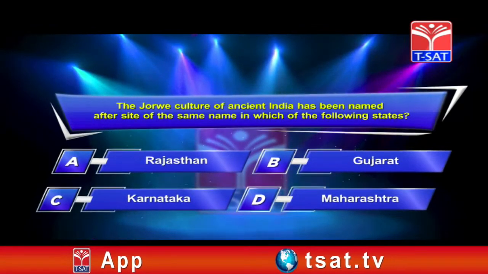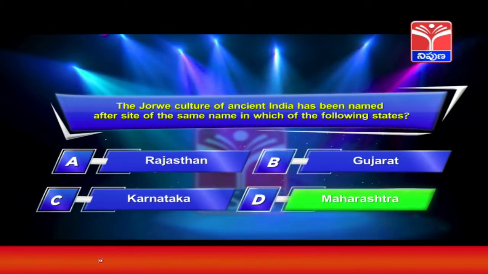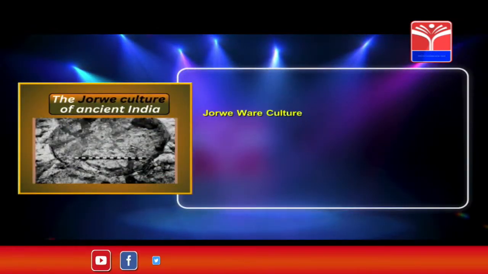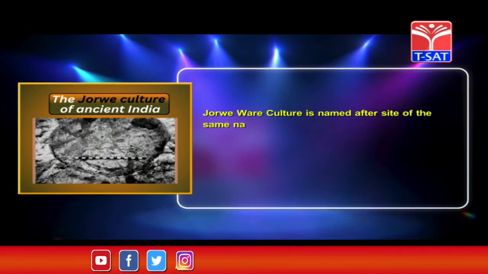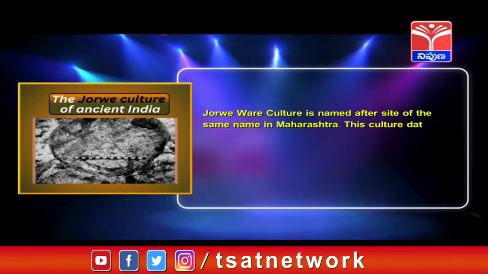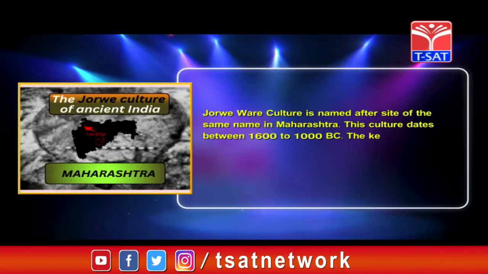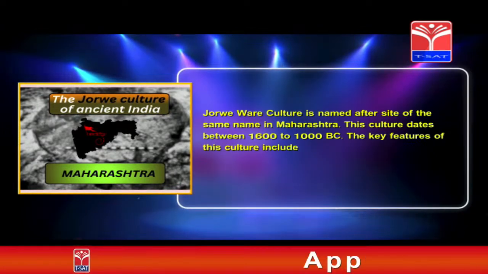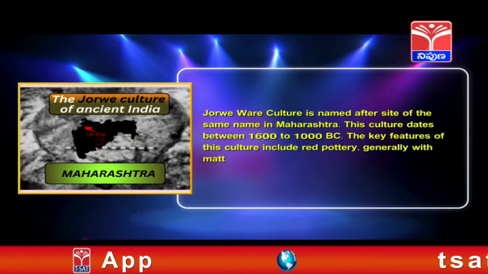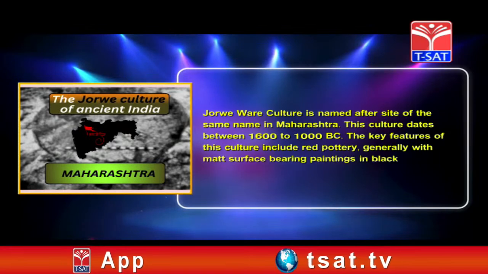The correct answer is option D, Maharashtra. Jorwe culture is named after the site of the same name in Maharashtra. This culture dates between 1600 to 1000 BC. The key features of this culture include red pottery, generally with a matte surface bearing paintings in black.